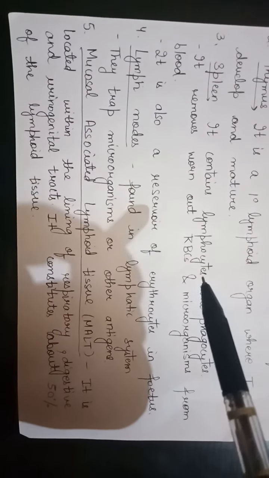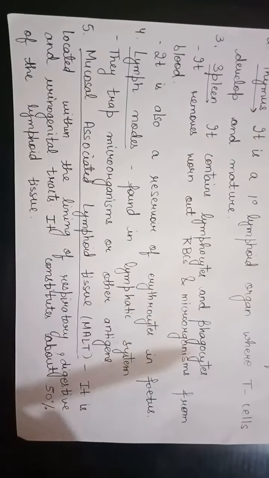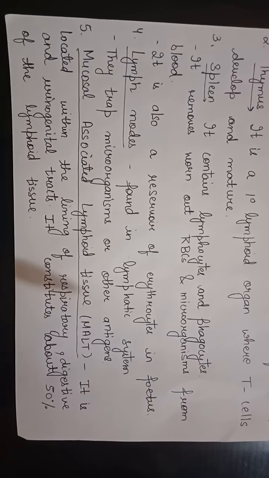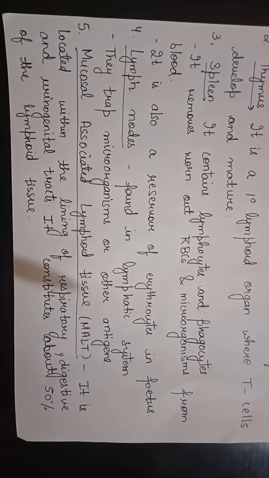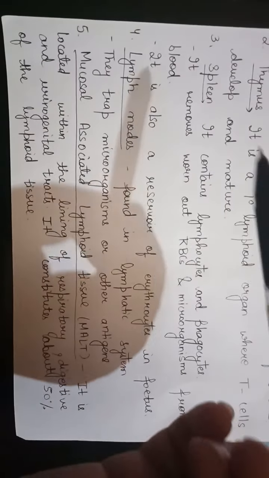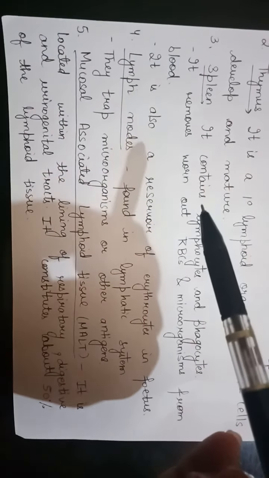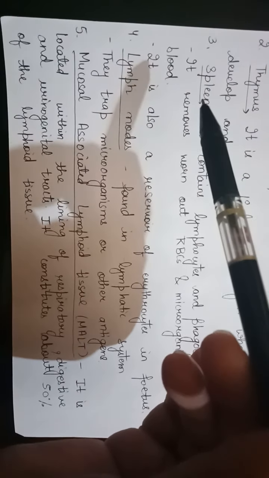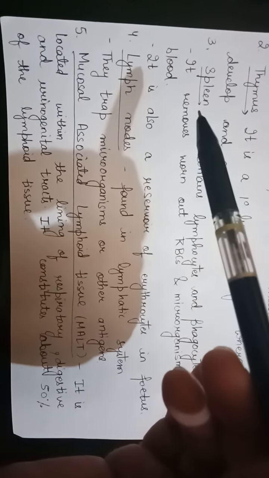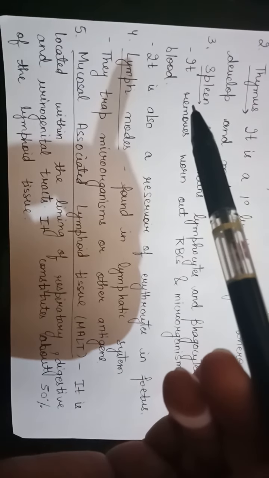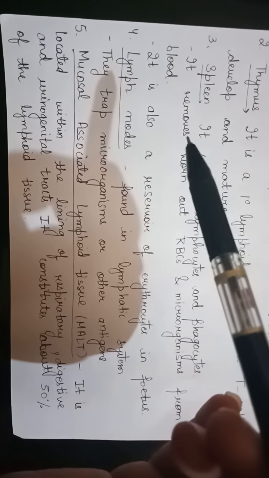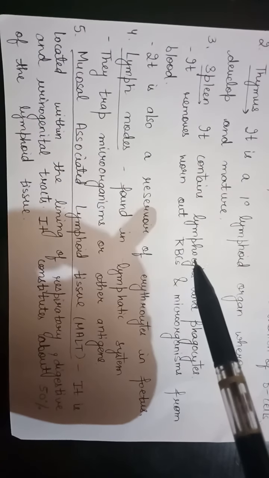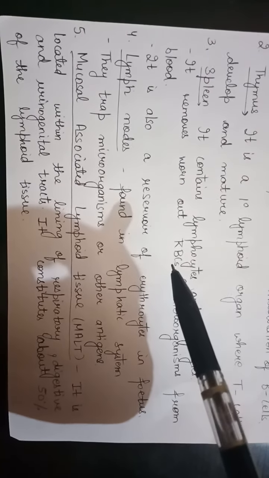Some of the WBCs act as phagocytes. So the lymphocytes are present in it, and it is considered a secondary lymphoid organ. So what are secondary lymphoid organs? Secondary lymphoid organs are those organs where the lymphocytes interact with the antigen.